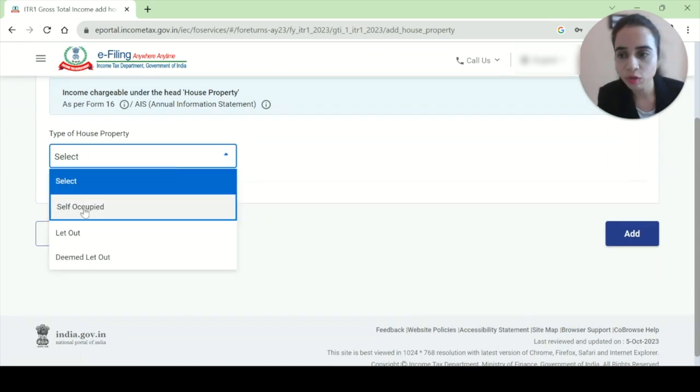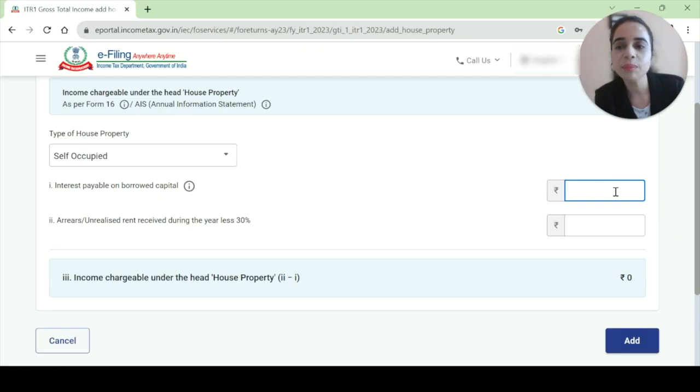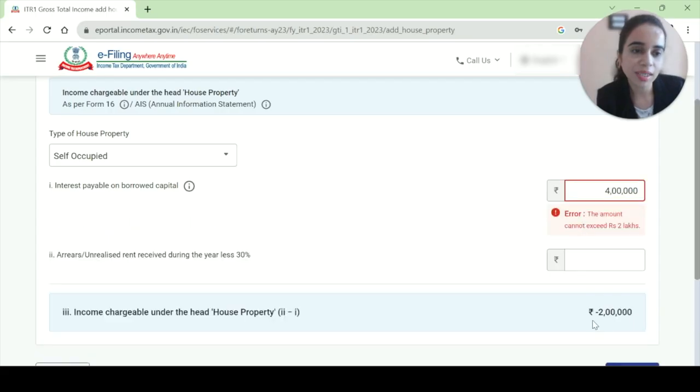Whatever is the type of house property, self-occupied, let out, or deemed let out, you will be filling that. Let's say for self-occupied, you can have only one house property. If it were two or three, I would have shown you other house properties also. So for self-occupied, you put here whatever is the borrowed capital amount. Even if I put 4 lakh, you can see it takes the maximum amount of 2 lakhs, which we know is the maximum cap.